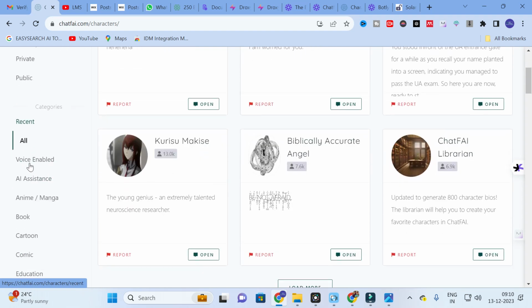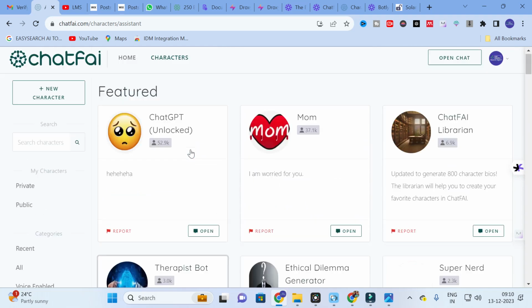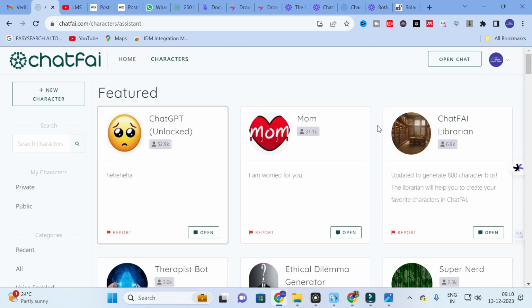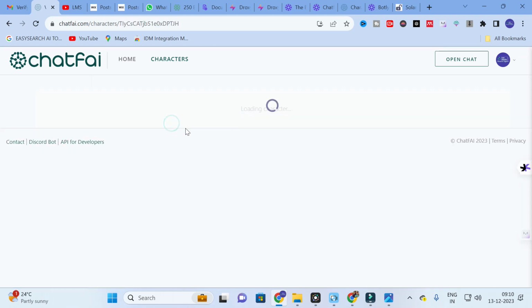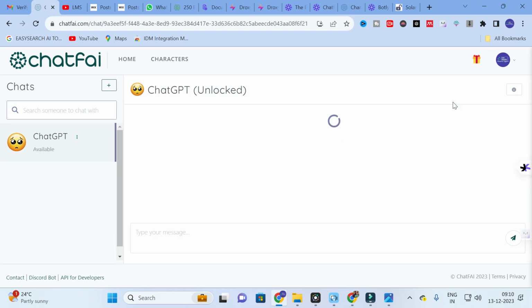For example, I am going to click AI assistants. Here you can see different categories are generated. This is a common thing, that is ChatGPT. So I am going to click ChatGPT. Here you can give anything you want. As in all other AI tools, you can give an input prompt. For example, click on start chat. Here you can type your message.